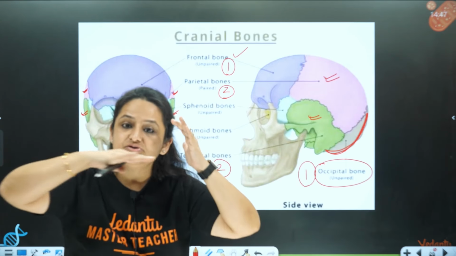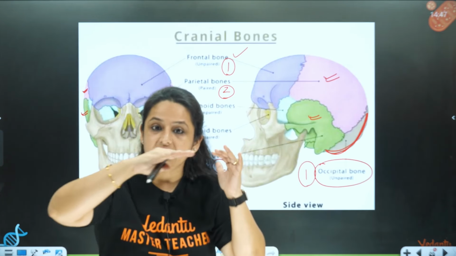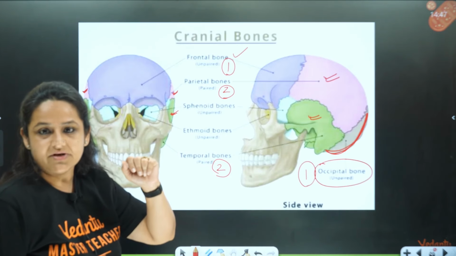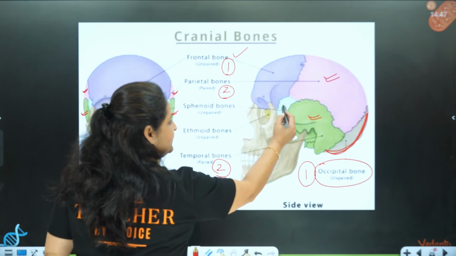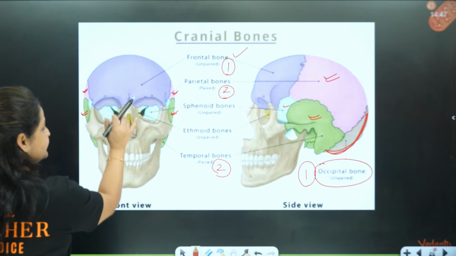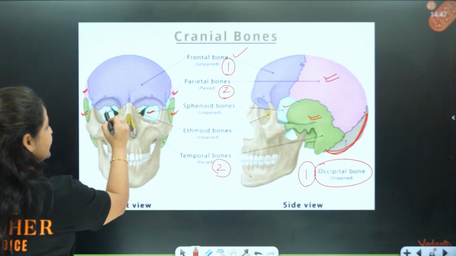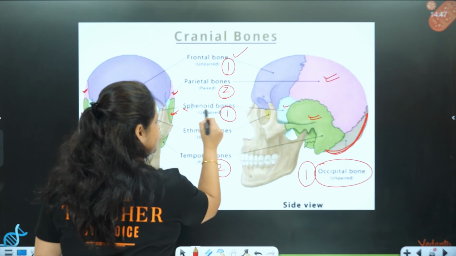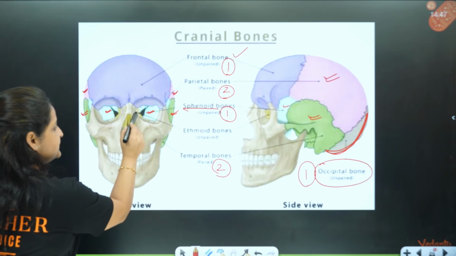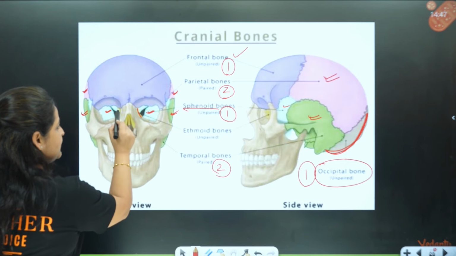Now, at the base of the skull, all right, at the base of the cranium, there are 2 more bones present, right? Number 1 is sphenoid. You can see over here, this one visible from the front. This is an H-shaped bone. It is a single bone, so only one. This is sphenoid. And similarly, there is this yellow color bone that is called the ethmoid.